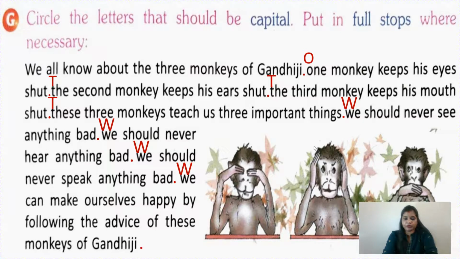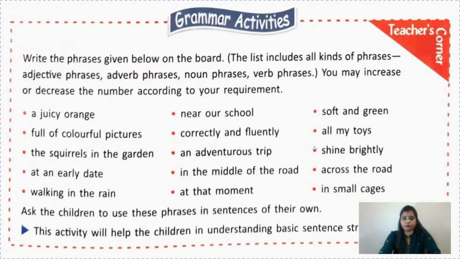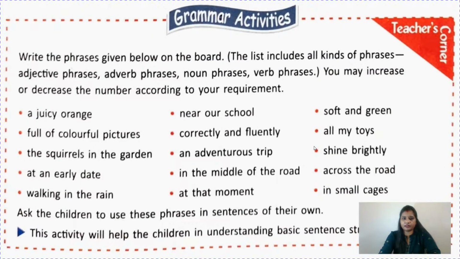Full stop. So children, it's giving some meaning also. This small paragraph is giving some meaning also, that we should never see bad, we should never listen bad, and we should never speak bad. And one more thing, we should never think bad, children. Okay, so please take this as a serious note, because we should follow this, children, these advice of monkeys of Gandhiji. Okay, now let's see grammar activities.